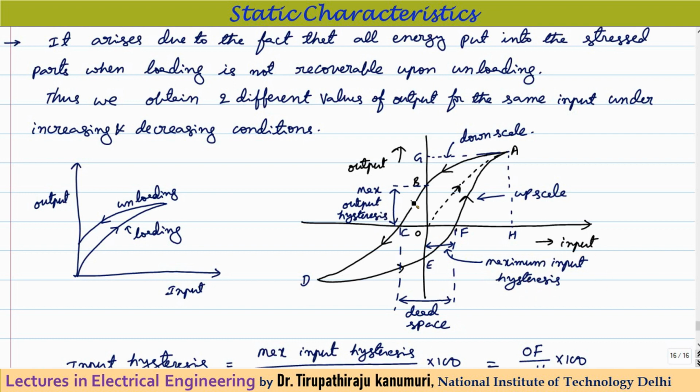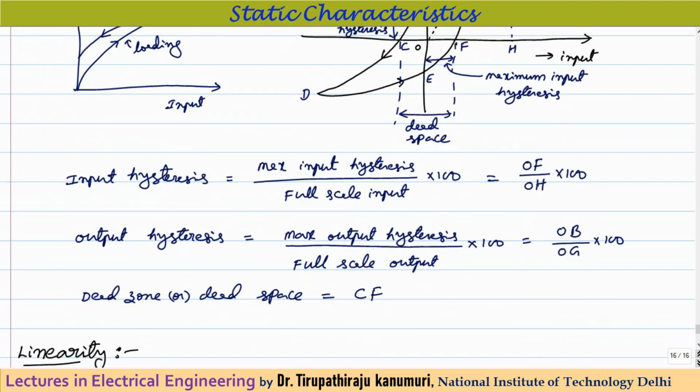Is it clear? Similarly, the maximum value of the output when the input is equal to 0 is called the maximum output hysteresis. This is my maximum output hysteresis. This is OB here. Getting it? So now I am proceeding.